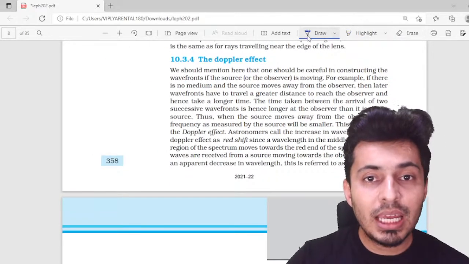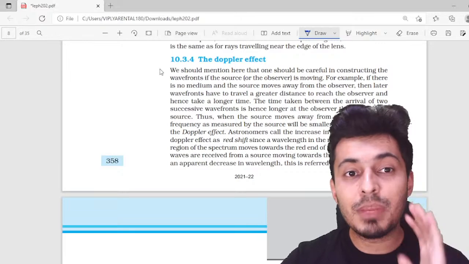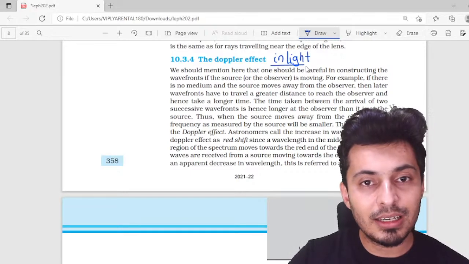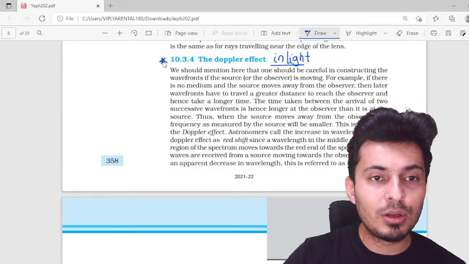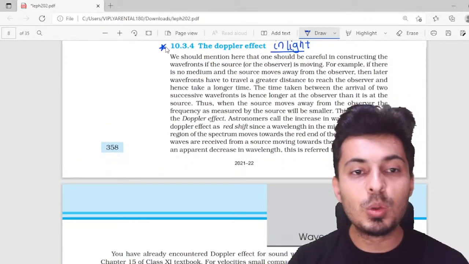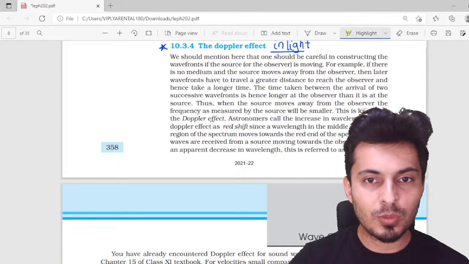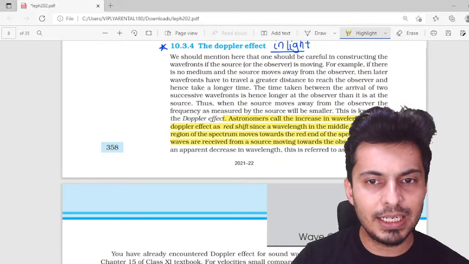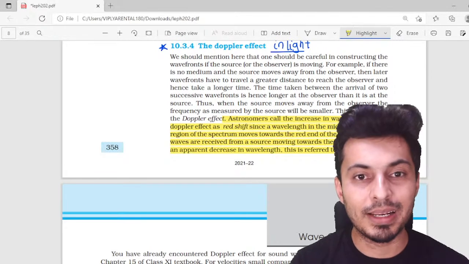Now, there was a time when JEE Mains asked a question on Doppler effect in light. Yes, this is Doppler effect in light. So please make sure you read through this paragraph once. Now, one way to remember blue shift and red shift: the Doppler effect in light has red shift and blue shift. This is that paragraph which is there over here.